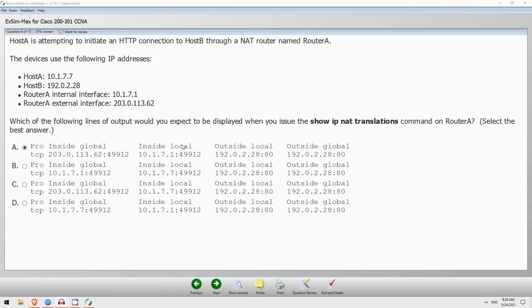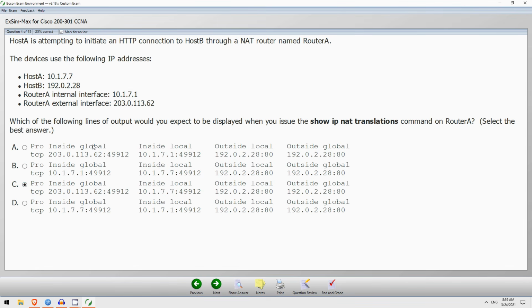That should be the IP address of the source host, so the actual IP address configured on host A in this case, so 10.1.7.7. So that means A and D are incorrect. Their inside local address is 10.1.7.1, which is the IP address of router A's internal interface, and that is not correct. So the correct answer is either B or C.